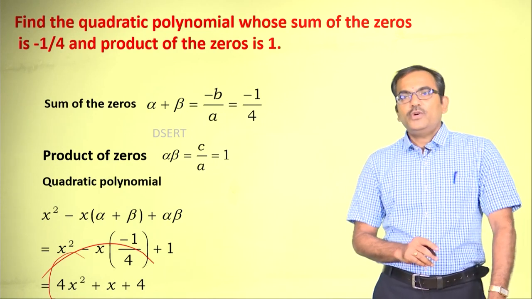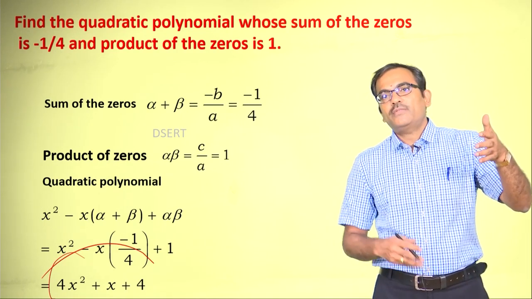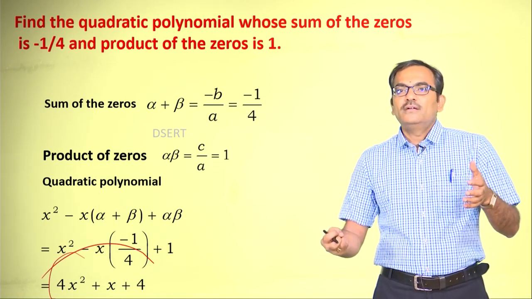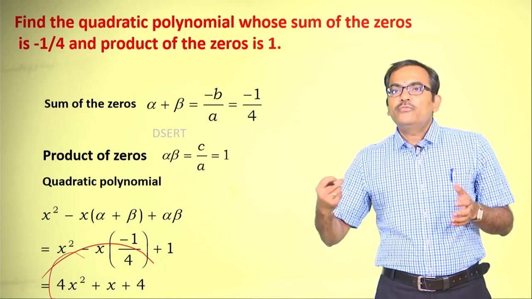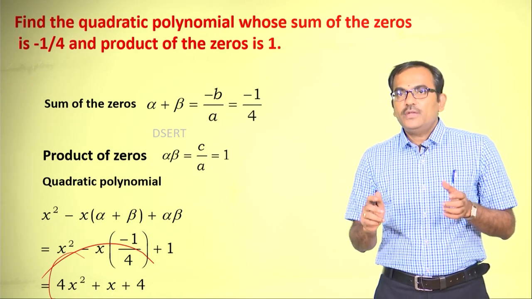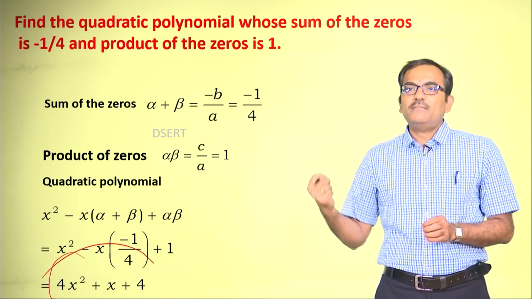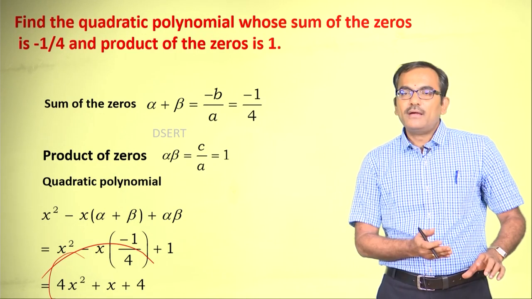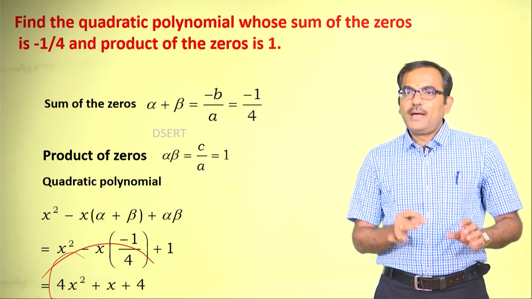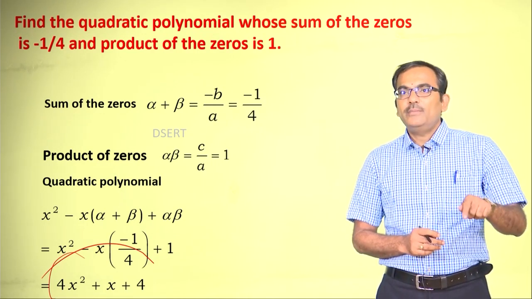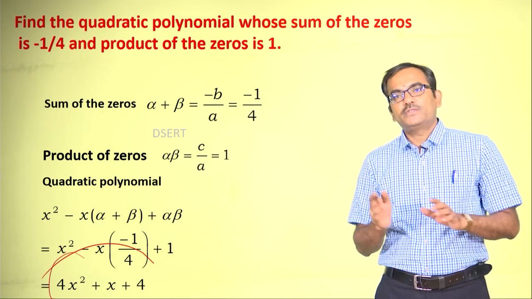Like if you are given the quadratic polynomial, try to find the zeros and find the formula intact, and at the same time if you are given the product of the zeros and the sum of the zeros, you should be able to come back and find the polynomial with particular attributes.